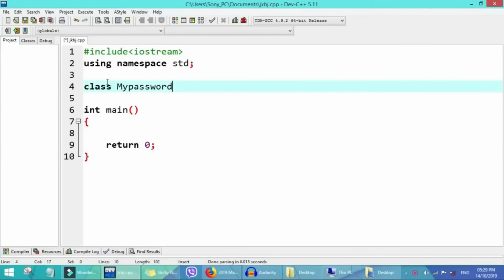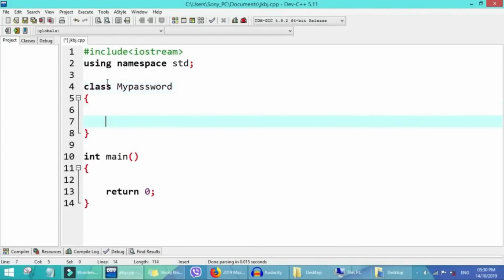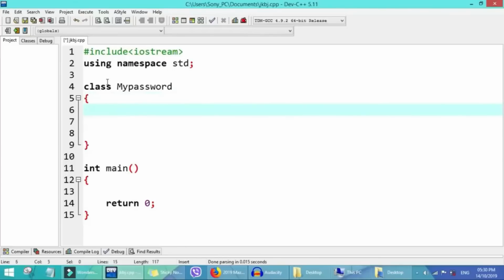So this class of Mr. Toby contains private data and protected data. The aim of this example is to see how a friend function can access the data that is private to Mr. Toby. So Mr. Toby has one good friend, who is a hacker, but he doesn't know. We want to see how Mr. Toby's friend can access the data of Mr. Toby. So we create our data, then here we create our private data.